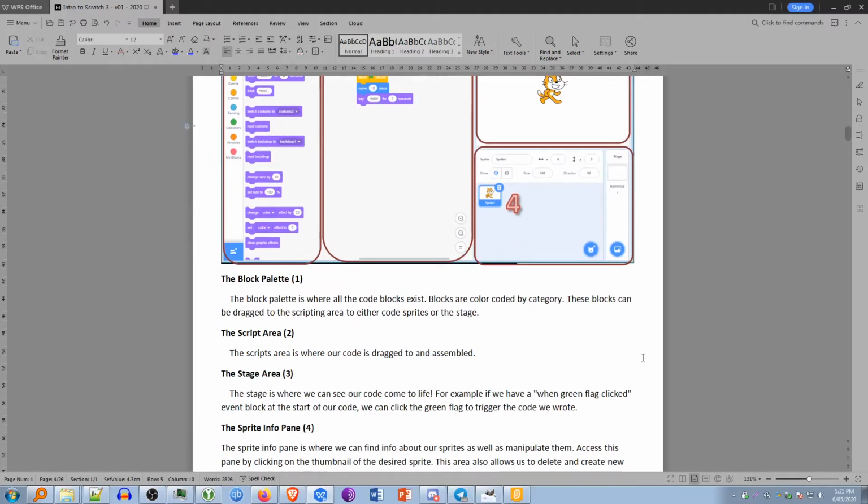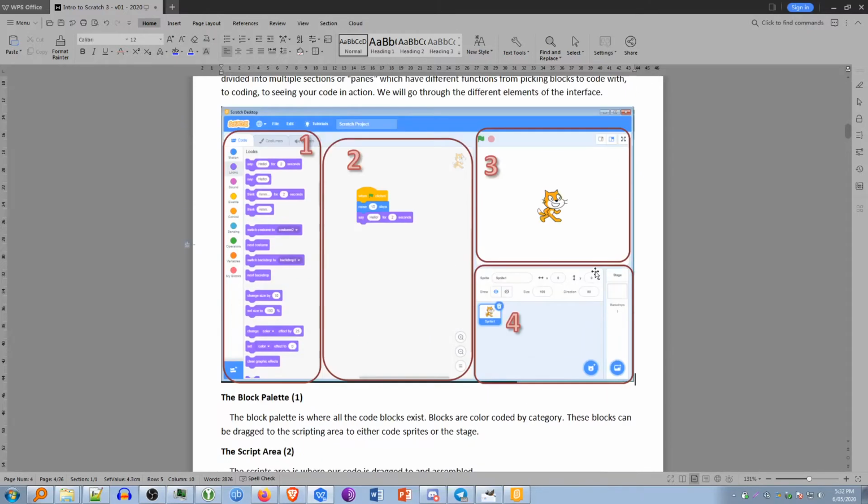Number 3, the stage area. The stage area is where we can see our code come to life. For example, if we have a when green flag is clicked event block at the start of a code, we can click the green flag to trigger the code we wrote. That's area 3 here, and there's the green flag there.